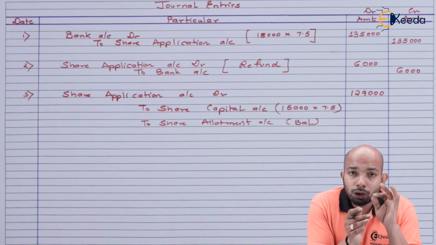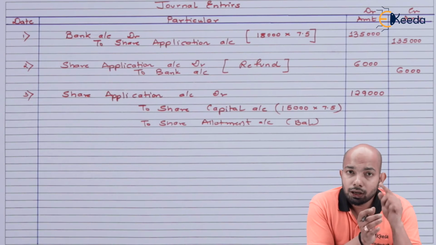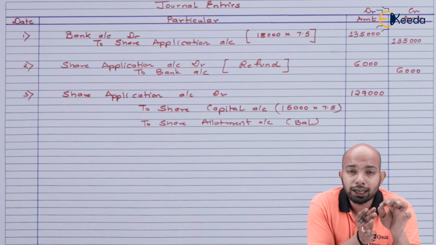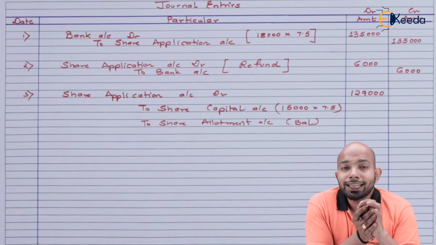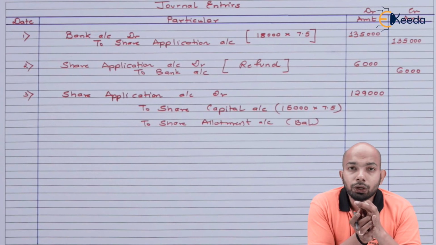So only that much of application money can be moved to share capital related to application. So if you see the entry that we have passed here, that is share application account debit 1,29,000 to share capital, which refers to only 15,000 shares multiplied by 7.50.